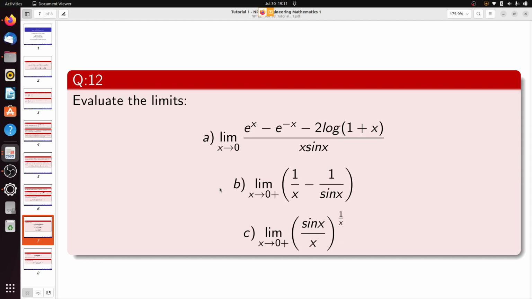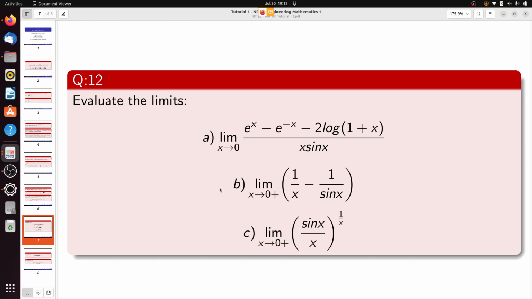L'Hopital's rule is our last weapon against solving complicated limits, when there will be 0 by 0 or infinity by infinity types of problems. So see, limit e to the power x minus e to the power minus x minus 2 log. This log is actually the natural logarithm, which means its base is e, not 10. It is the calculus logarithm, not the algebraic logarithm. Log means ln, natural logarithm.